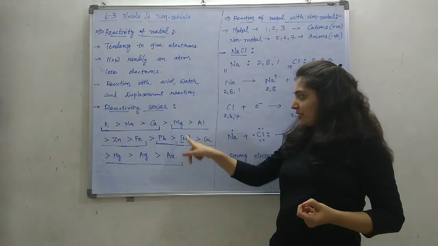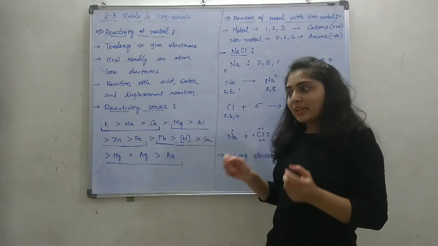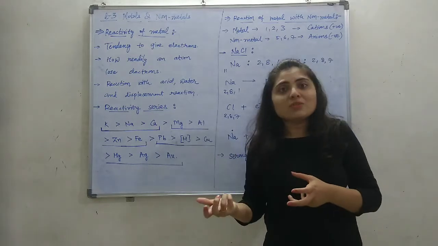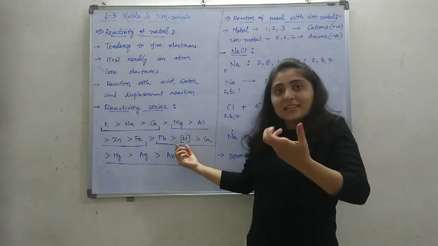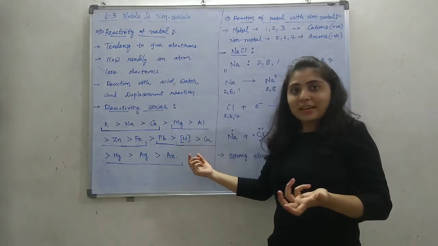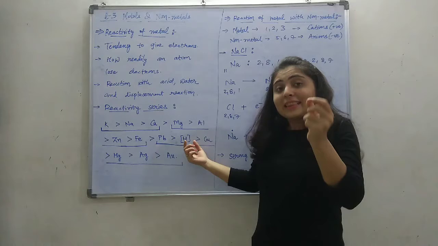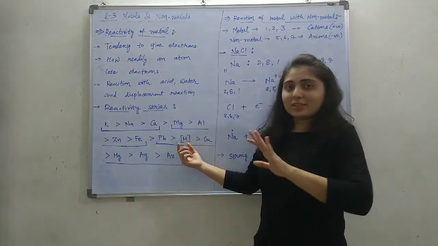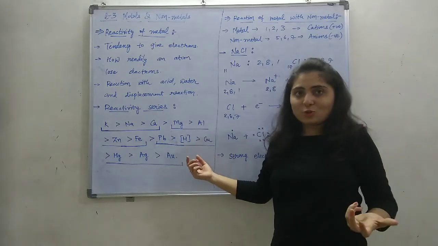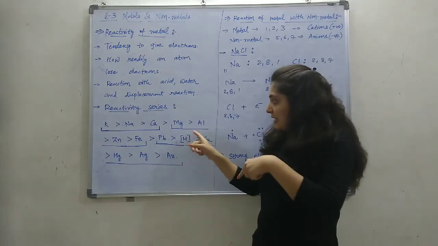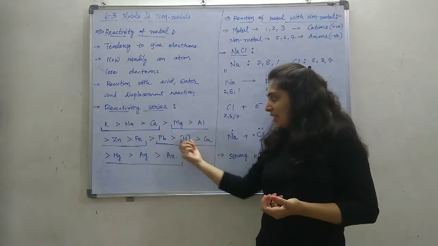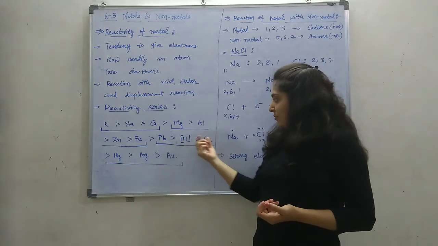Then there is hydrogen, and hydrogen is actually a non-metal, but hydrogen has one electron in the outermost orbit. So hydrogen also has the tendency to give electrons. The tendency of giving electrons is the metallic character. So in that way, hydrogen is showing the metallic character, though all the other properties of hydrogen are those of a non-metal. How readily hydrogen gives an electron is comparatively less than iron and lead, and greater than copper.